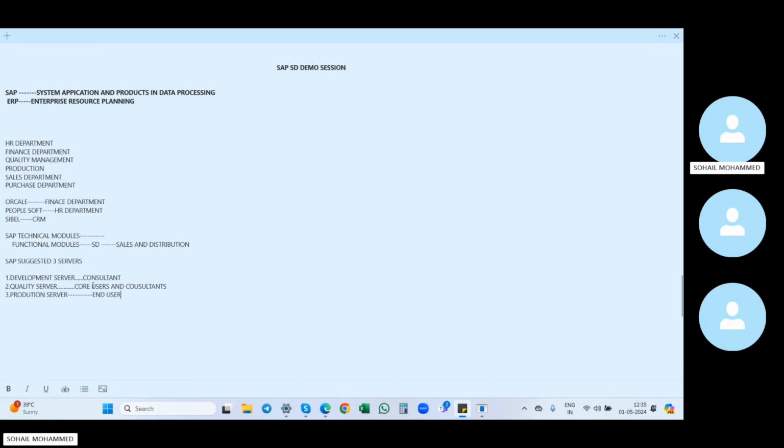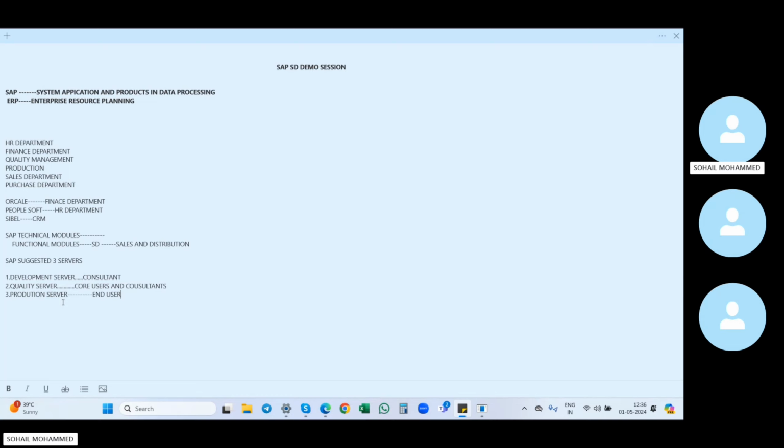A core user is someone with more than 10 years of experience, and who has complete knowledge of the client business. Them we call core users. So core users and consultants. Consultant means you already know us, right? The production server is nothing but the live server. Whoever is using SAP in day-to-day transactions, them we call end users. They will use the production server, that is nothing but the live server.